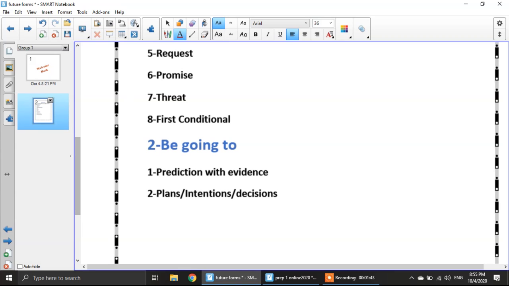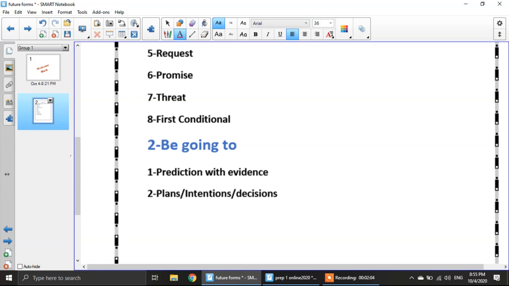The second form, be going to. The be means verb to be. Am, is, are plus going to plus the infinitive. We use it for the prediction with evidence. Here I have evidence. I predict something will happen in the future, but I have evidence.